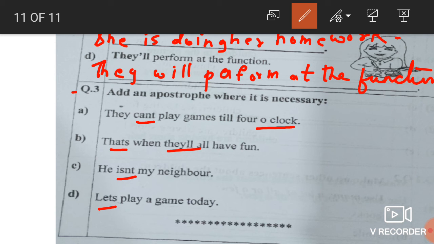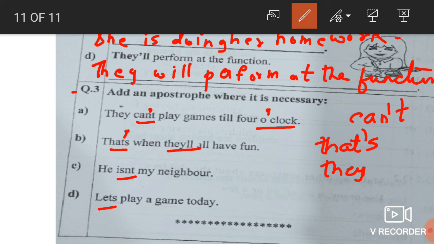Okay, add an apostrophe. So here it will come after n, as after n it will become can't. I'll write here, it will be like this, can't. Next, o'clock, this 4 o'clock, 5 o'clock. Here after t, that's, see I'll write again, that's, here it is this way. Then they will, it will be like this. So here after "they" it will come. Okay, after they and then double L.